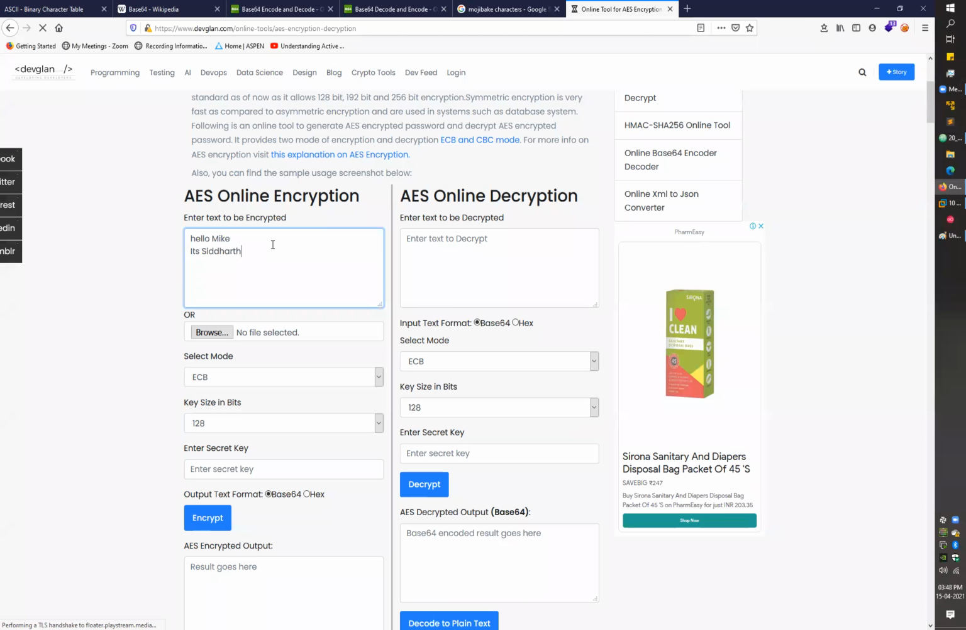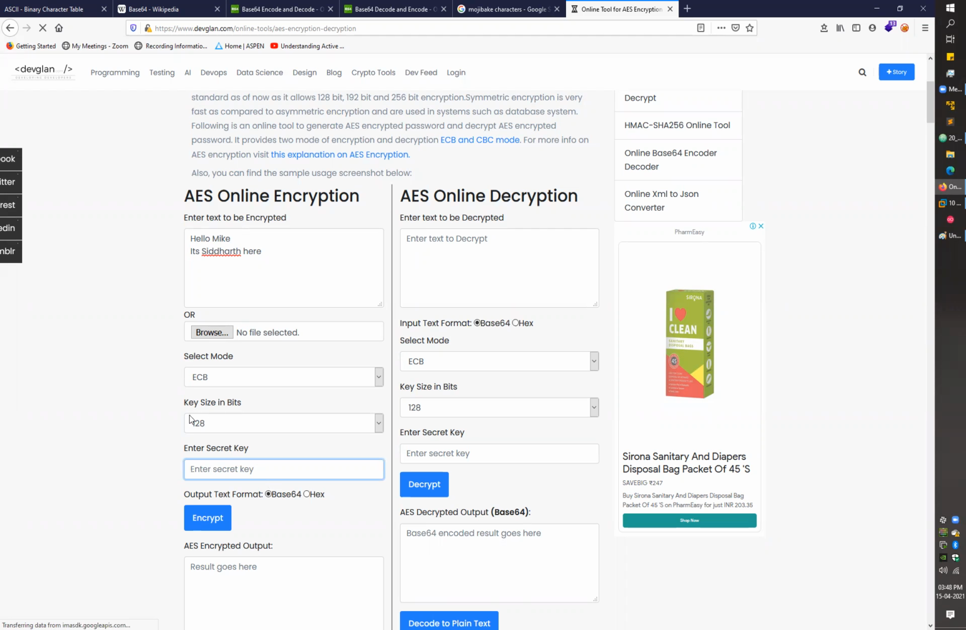It's Siddharth here, right? Let's say this is my simple message to Mike. When I click on the send button, my system will first encrypt that message. And for that encryption, you have to specify the key here.